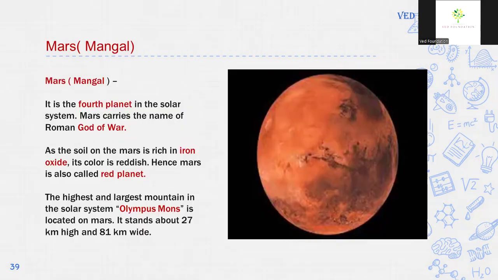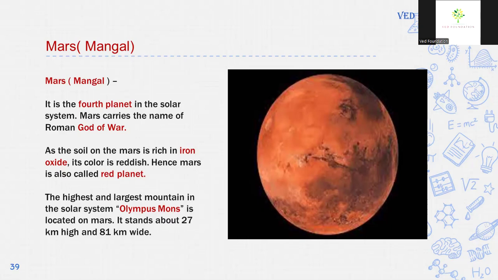Next planet in our solar system is Mars. It is also called Mangal. It is the fourth planet in the solar system. Mars carries the name of the Roman god of war. As the soil on Mars is rich in iron oxide, its color is reddish. Hence, Mars is also called the red planet.